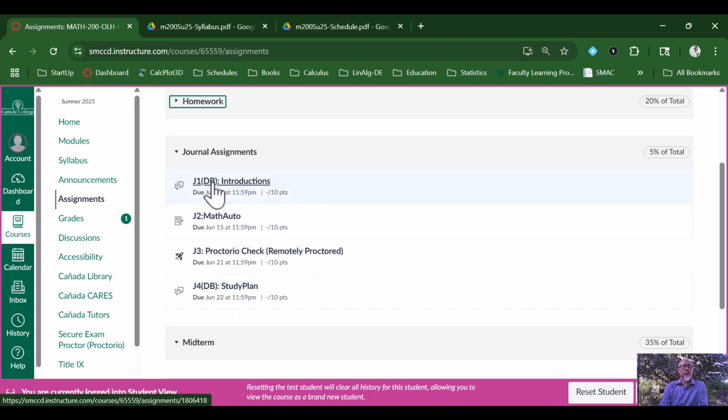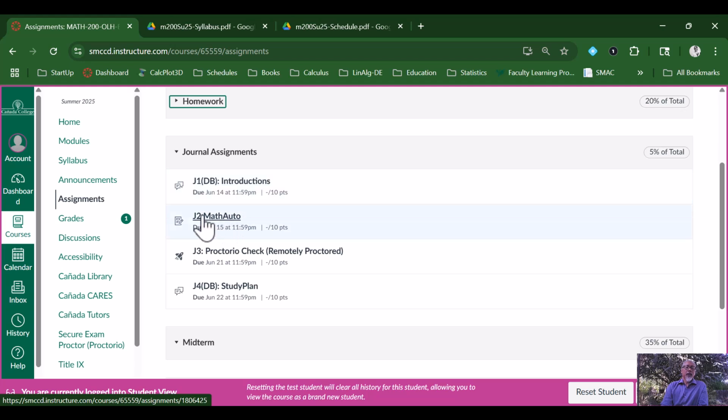There's a few types of journal assignments. When you see the DB, it's a discussion board journal assignment. This is an assignment that you would post in a discussion board that would actually be graded. And so I will go through them and make sure that you're participating and following the directions. And directions usually ask you to comment on a couple of students' work. So you can see that in these discussion board journal assignments. So that's one type of journal assignment.